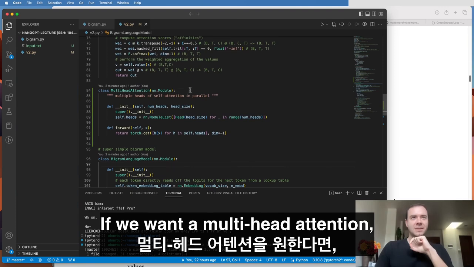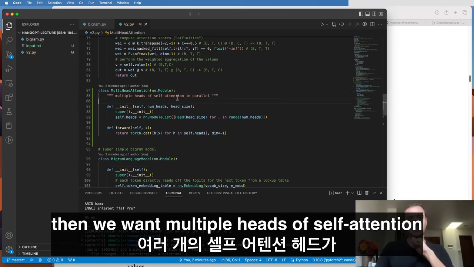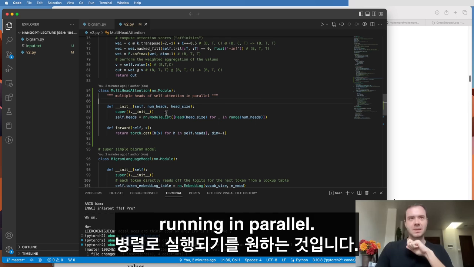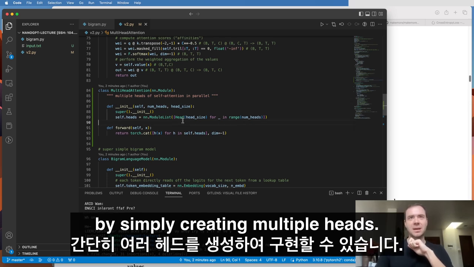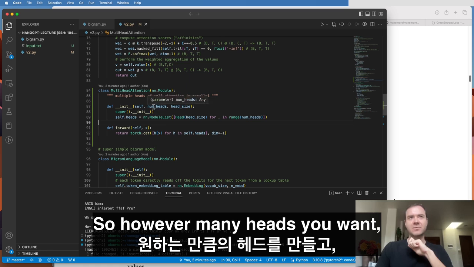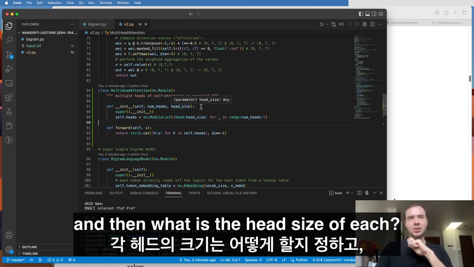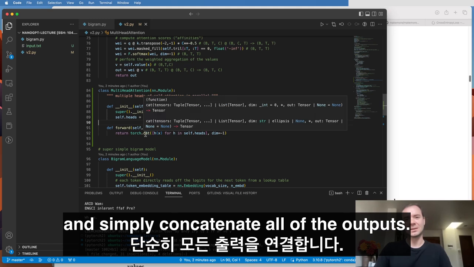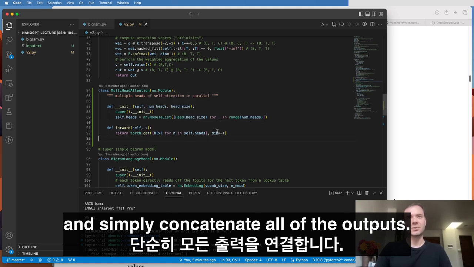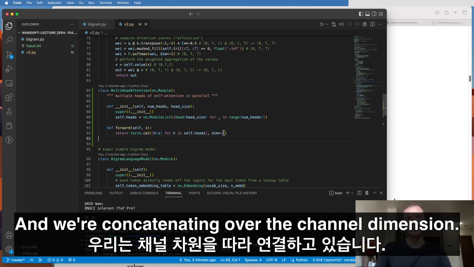If we want multi-head attention, then we want multiple heads of self-attention running in parallel. So in PyTorch, we can do this by simply creating multiple heads, however many heads you want, and then deciding what the head size of each is. Then we run all of them in parallel into a list and simply concatenate all of the outputs. And we're concatenating over the channel dimension.